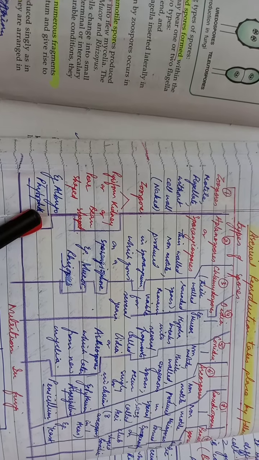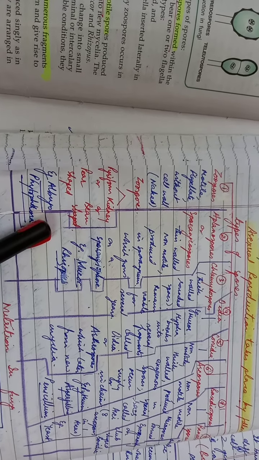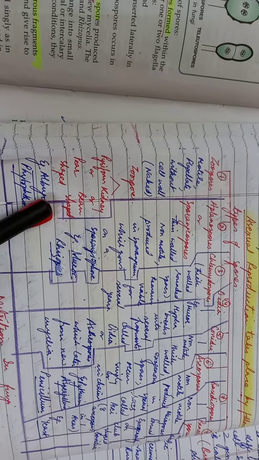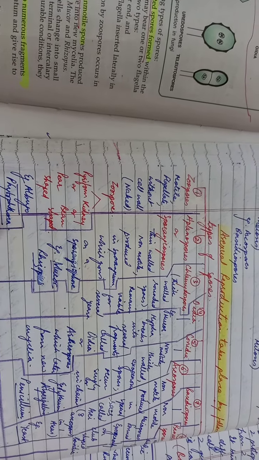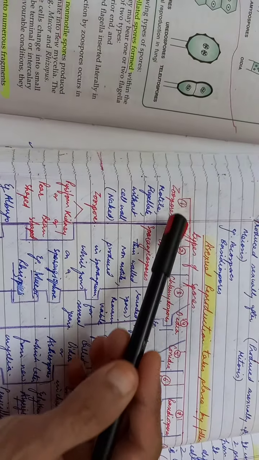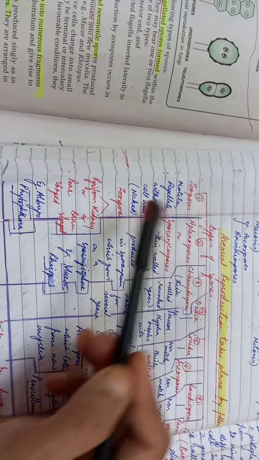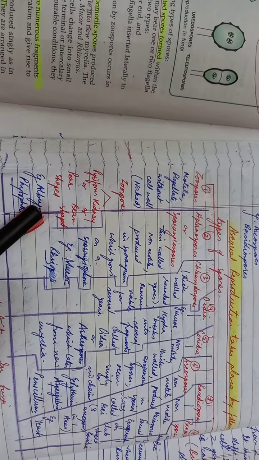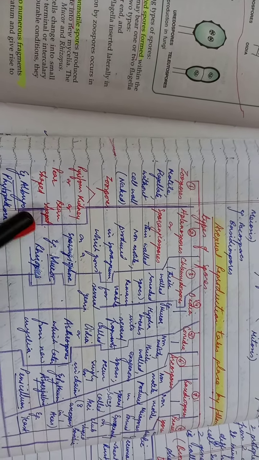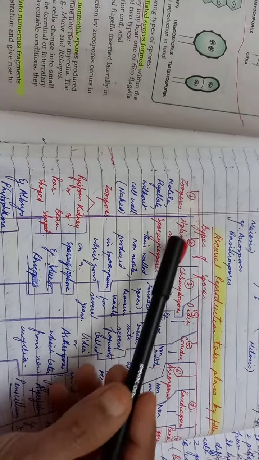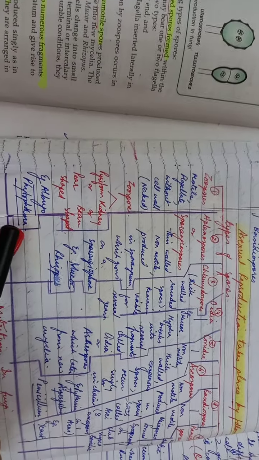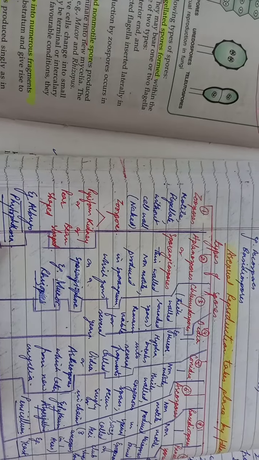Examples I have given here are Albugo and Phytophthora. We're talking of the entire category of examples under zoospores, so we're not specially saying which is pyriform or kidney shaped, but the overall examples under zoospores are these two fungi.